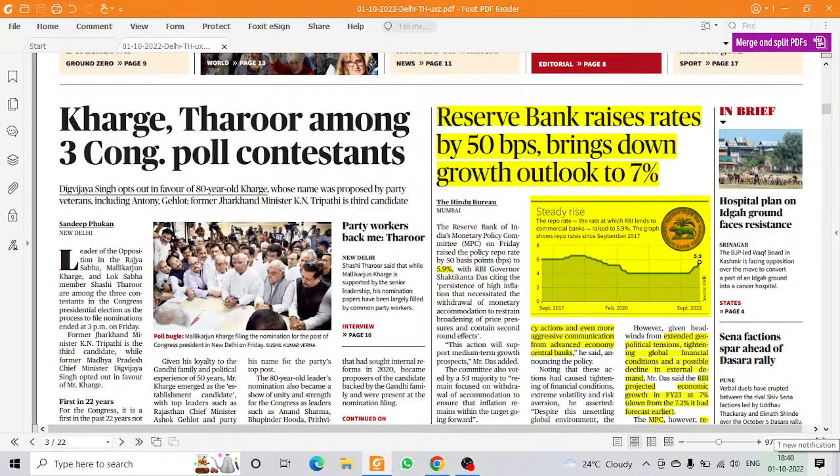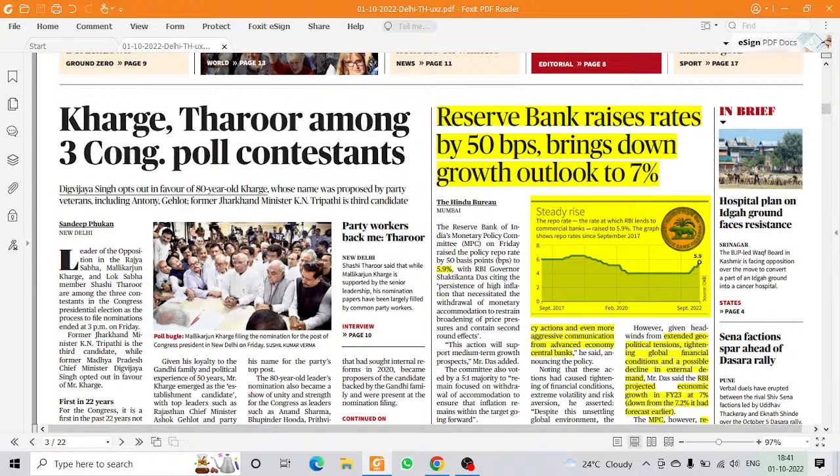So first thing is like repo rate presently is now 5.9%. Earlier it was 5.4%. So 50 basis point increase, that is 5.9%. Okay. Now economic growth projection, what RBI says is now 7% for financial year 2023. Earlier they have projected it to 7.2%. So they have reduced it by 0.2% to 7%. Okay. Inflation projection for 2023, they have kept it same as 6.7% for financial year 2023.